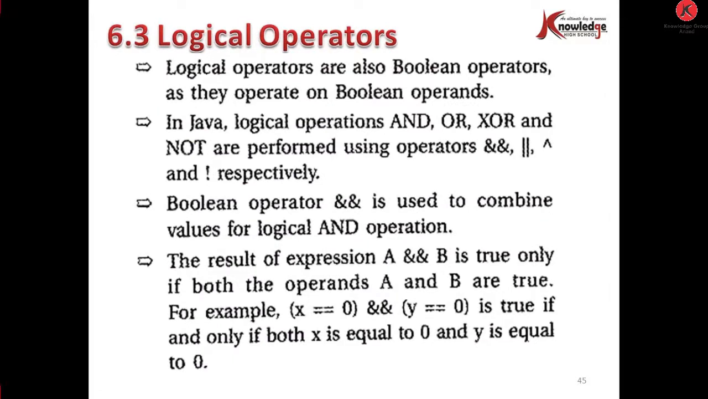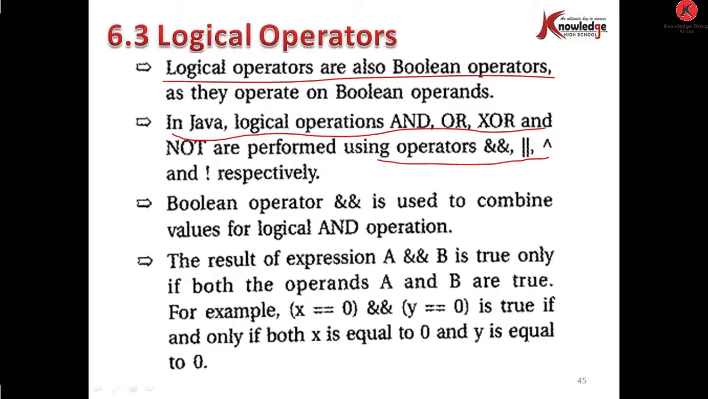Now, logical operators. Logical operators are also Boolean operators, as they operate on Boolean operands. In Java, logical operators AND, OR, XOR, and NOT are performed using the operators double ampersand, double pipe, caret sign, and exclamation sign respectively. So you can use && for AND, || for OR, ^ for XOR, and ! for NOT.